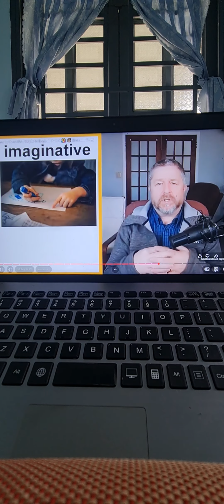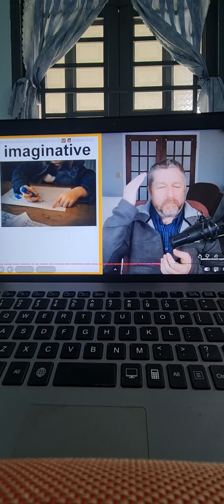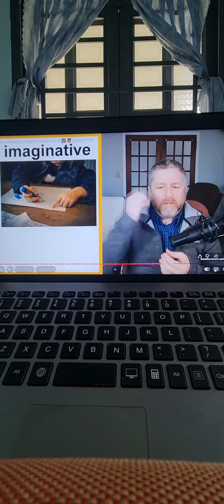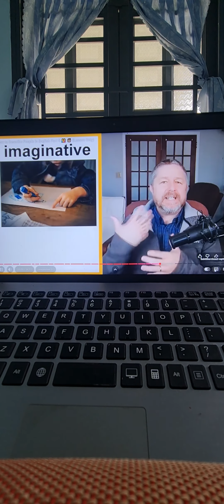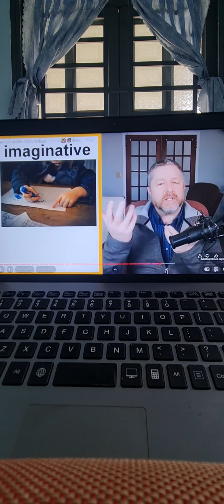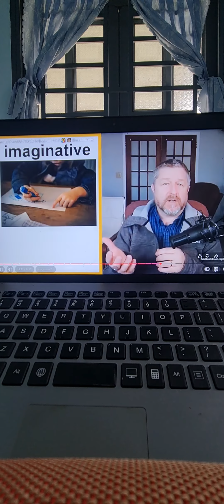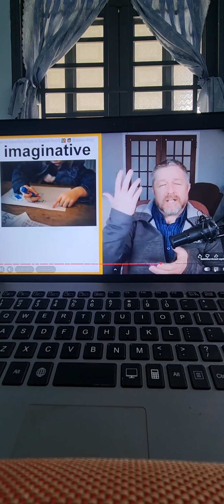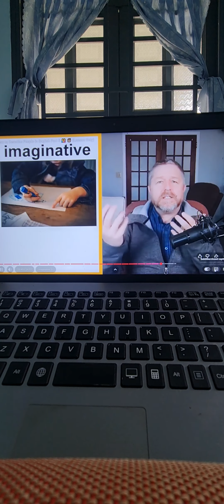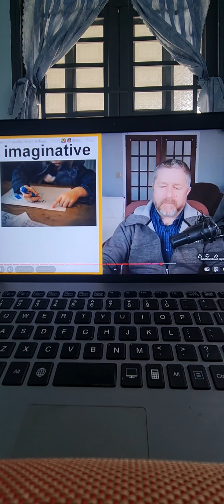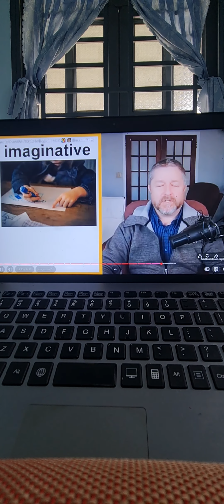So it's an interesting word. When you imagine something, you picture it in your mind. When you are imaginative, it's easy for you to picture things in your mind. So let's say the teacher says, draw a picture of the sky. If you were imaginative, you would have all the different ideas for how to draw the sky, and you would create a picture with a really cool drawing. So a lot of children are very imaginative.